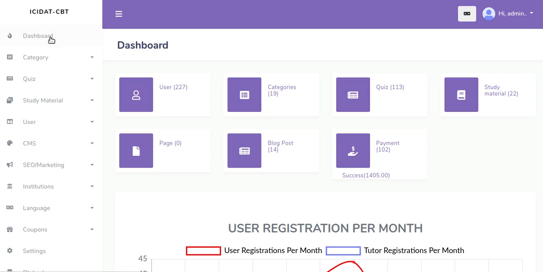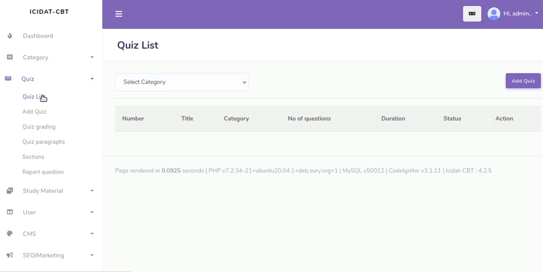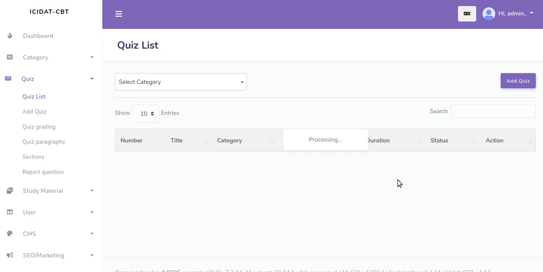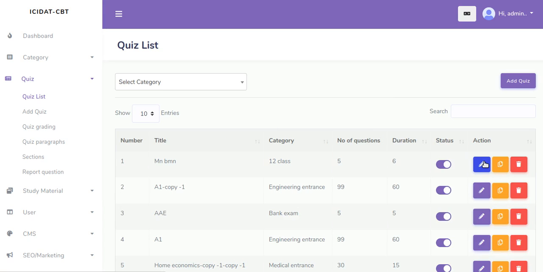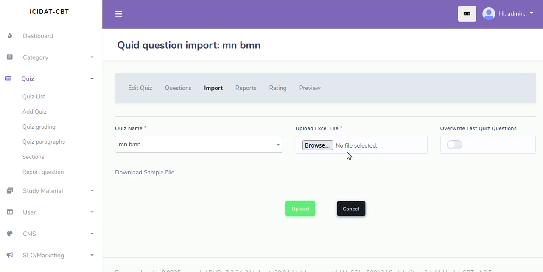All right, while I was setting the question, it's there. Let me just show you. Let me just use one of these exams and quickly show you. So you can import here, you can import an Excel file questions. If you need a sample on how it should be, you download this. All right, then you upload, you select, you upload. You can overwrite what is already there, and you can just add to what is already there.